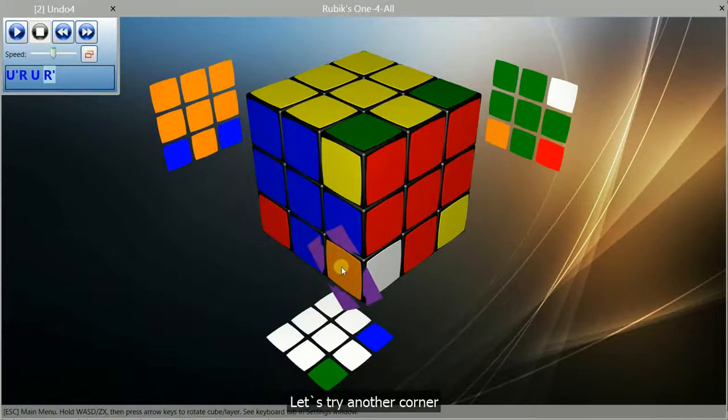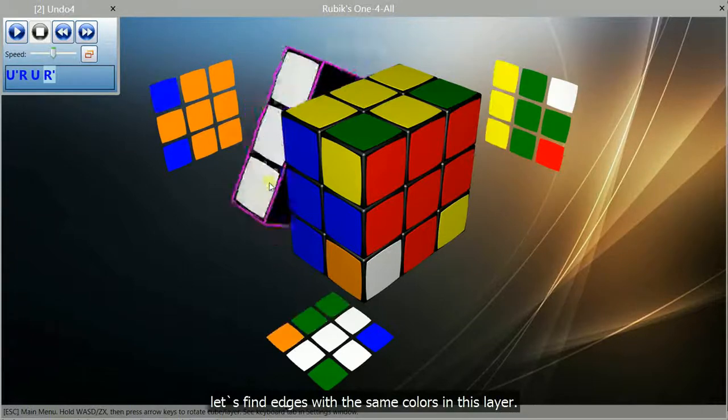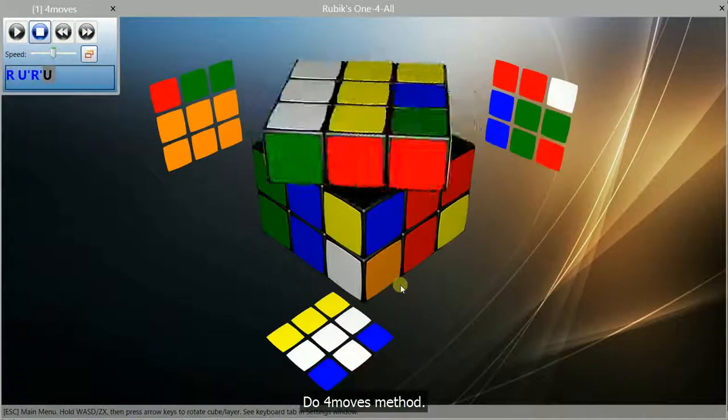Let's try another corner. We have here white-green colors. Let's find edges with the same colors in this layer. Colors now match. Do 4 moves method.